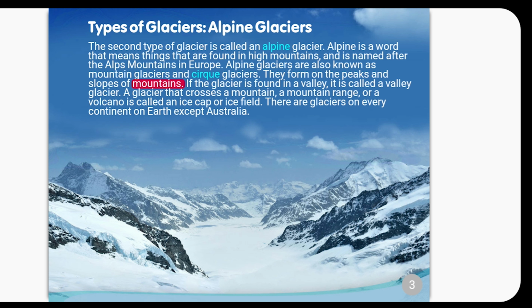If the glacier is found in a valley, it is called a valley glacier. A glacier that crosses a mountain range or a volcano is called an ice cap or ice field. There are glaciers on every continent on Earth except Australia.